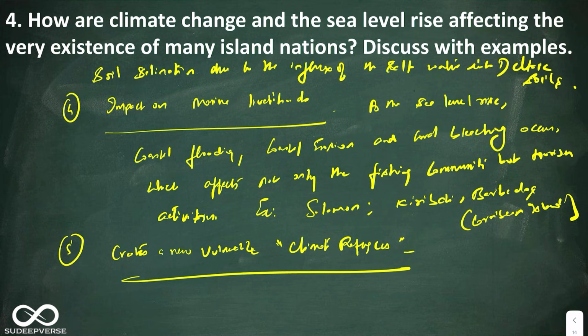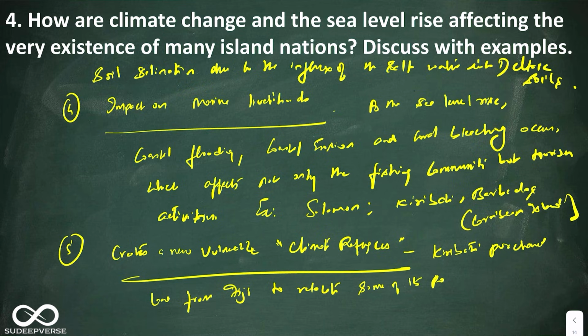For example, Kiribati purchased land from Fiji to relocate some of its population, which was highly vulnerable to sea level rise.